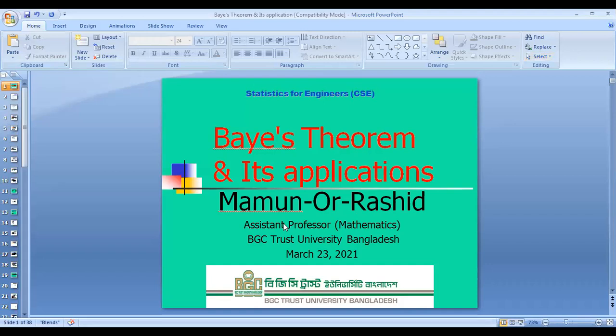Okay, now we'll try to understand an interesting theorem of probability. This is Bayes theorem, and we will discuss this theorem and try to understand some applications of it. Bayes theorem and its application.